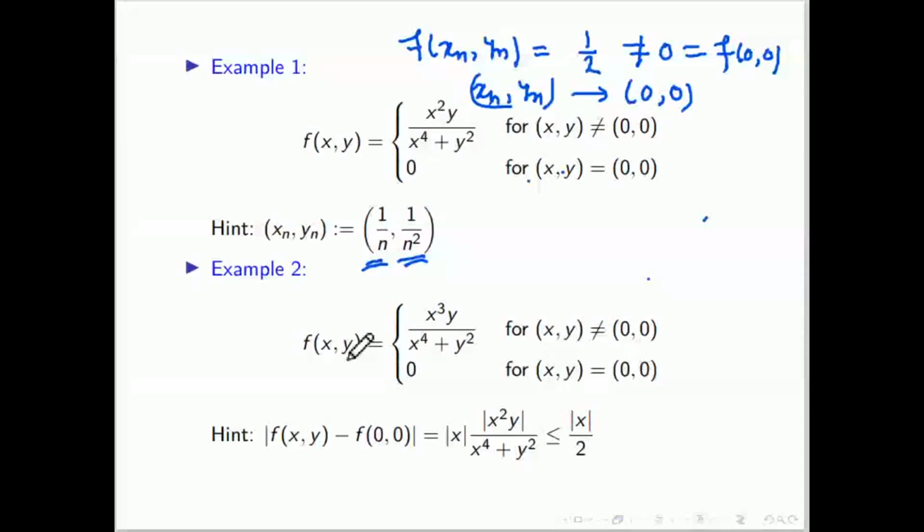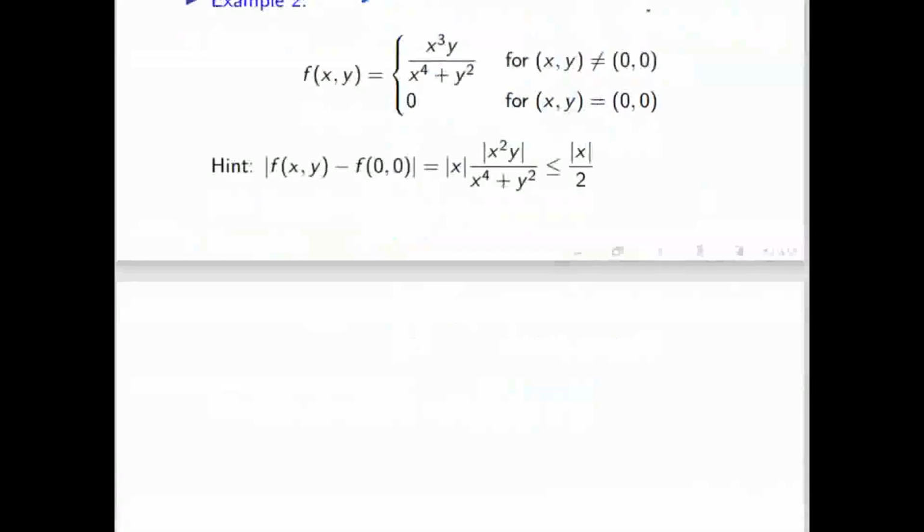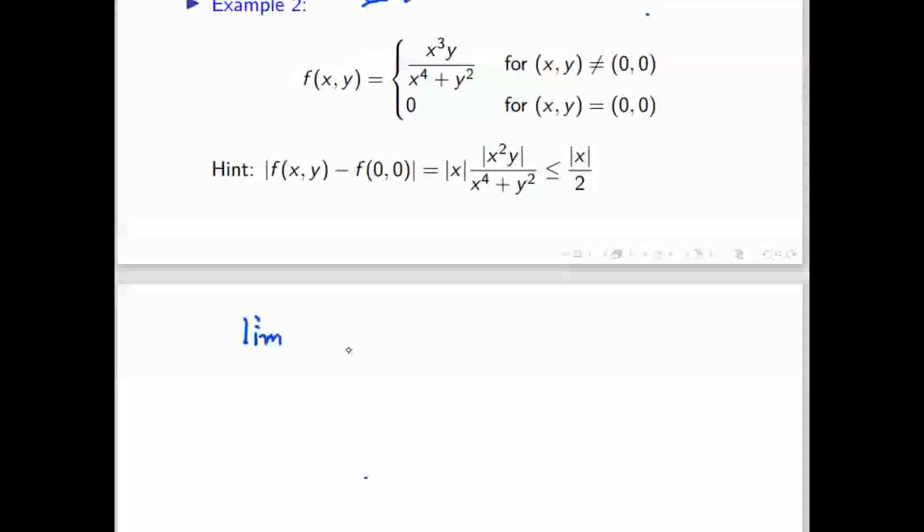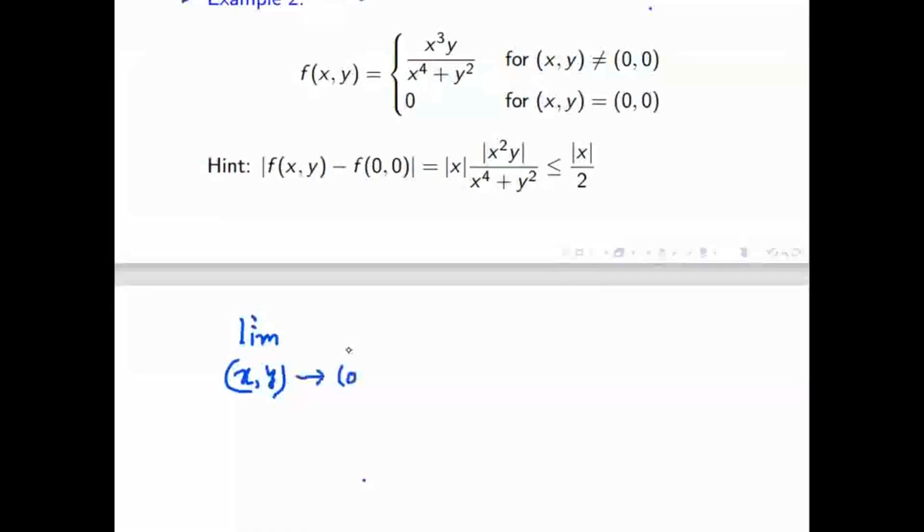So for continuity, this limit of f(x, y) should be equal to f(0, 0). If it is equal, then we will say that the function is continuous, and f at (0, 0) is given as 0. So we have to show that this limit is 0.